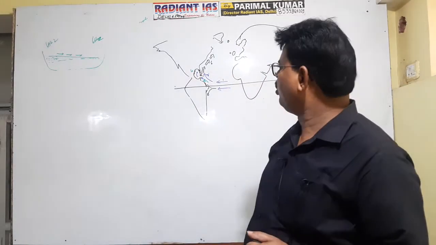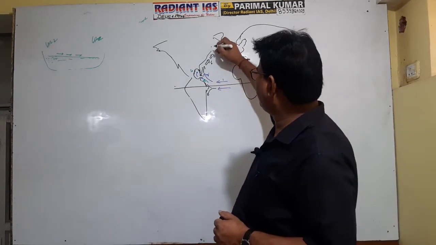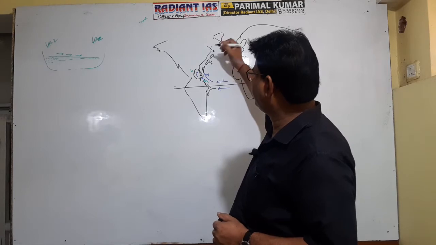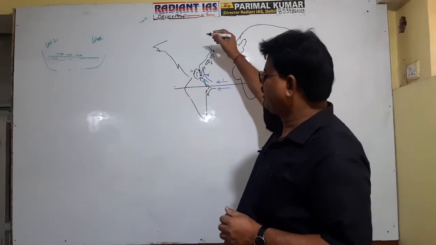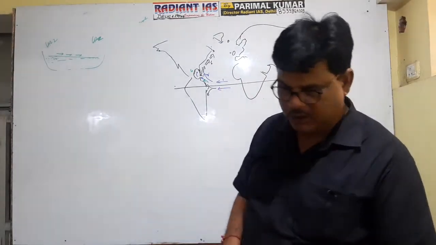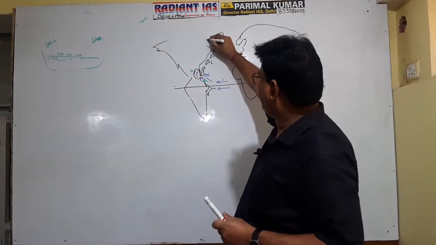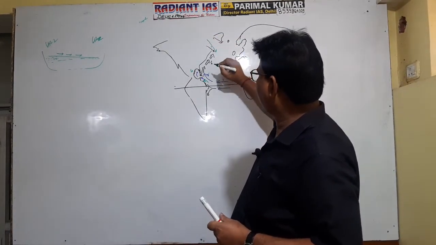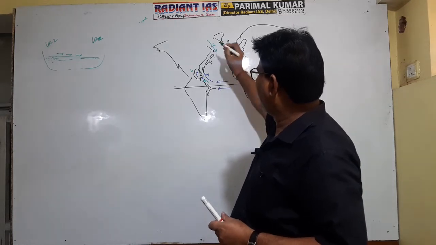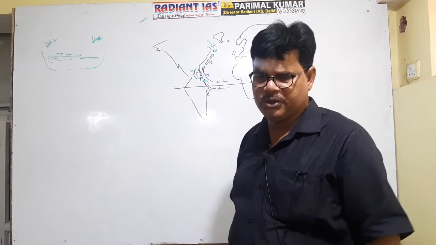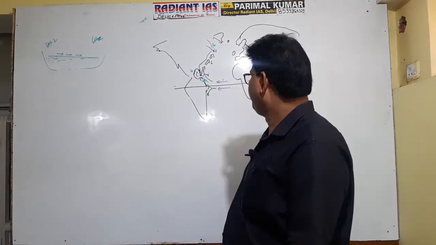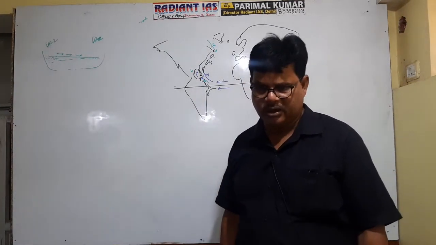Number 4. Okay, this is the Newfoundland area. It is clear, right? So actually this is number 5. Here there is a cold current known as the Labrador current. So there occurs convergence of the Gulf Stream and the Labrador current. The Gulf Stream is a warm oceanic current and the Labrador current is a cold oceanic current.